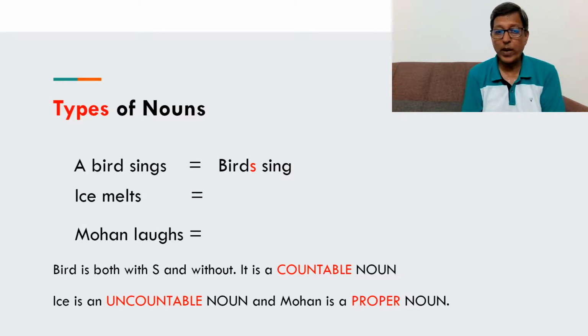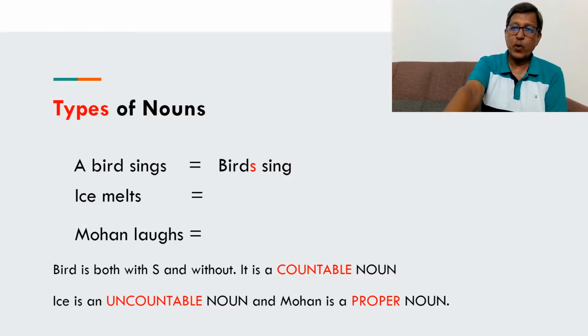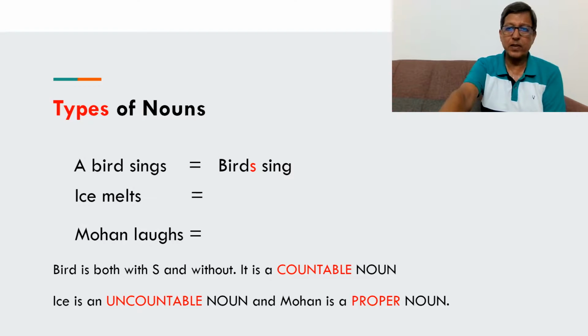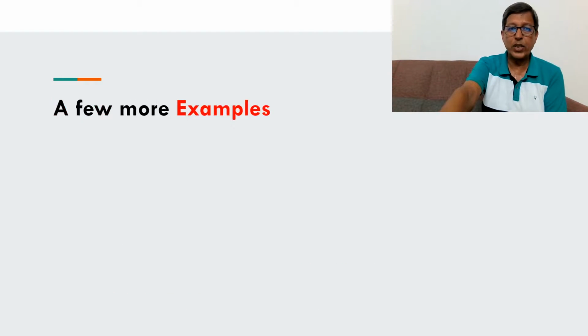It has only one form, so it is called an uncountable noun. And Mohan, which is the proper name of a person here, is a proper noun. There can be proper names of places, months, days, companies, etc. So they would be proper nouns and they remain unchanged.